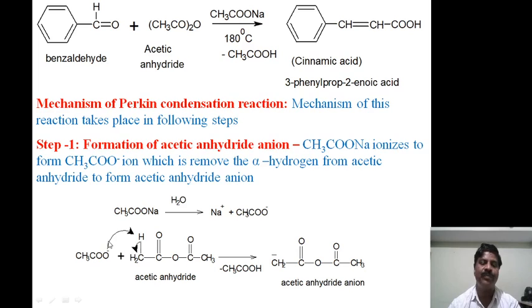It abstracts the hydrogen atom and forms acetic acid, and the electrons remain bonded here, so a negatively charged acetic anhydride anion is formed.